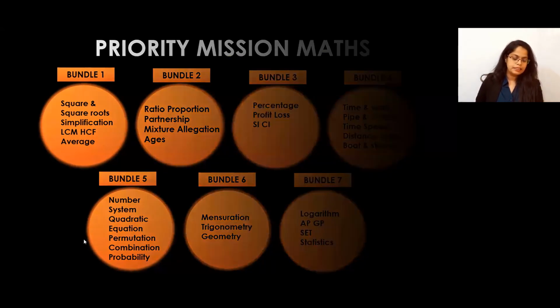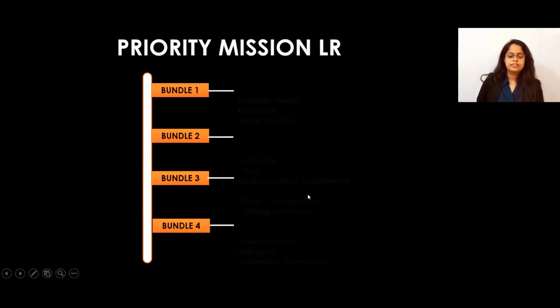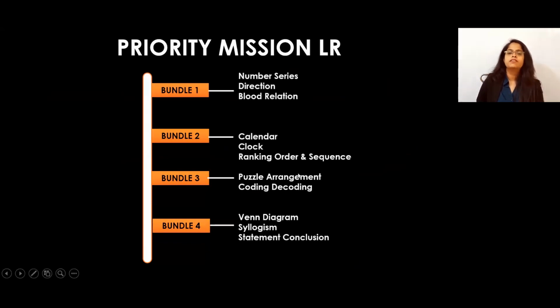Similarly, there are bundles for logical reasoning also. What are those? The first bundle will be for number series, directions and blood relation, because they are easier. I know clock and calendar have more weightage, but first you can understand direction and blood relation, which are the easier topics.